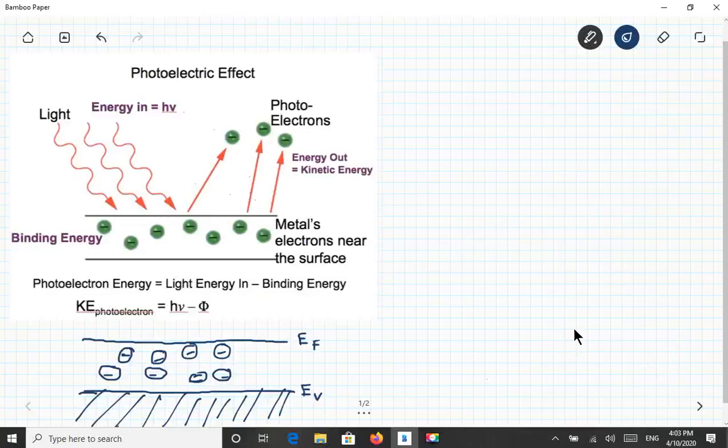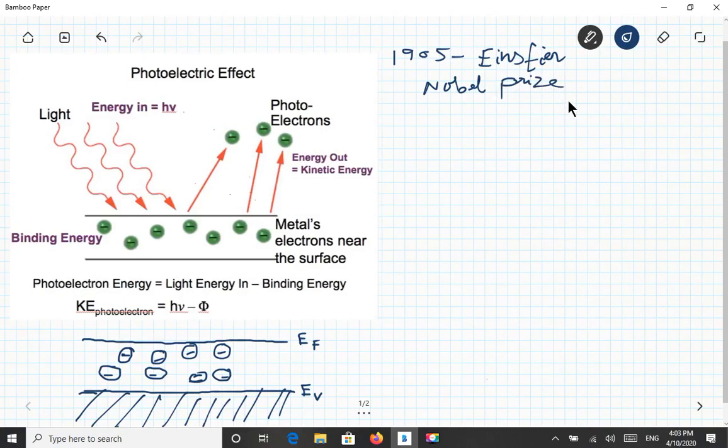Hi everyone. So the next topic we are going to see is the photoelectric effect. As you are all familiar with this photoelectric effect, I think, which was discovered by Einstein initially in 1905, and he also received the Nobel Prize for this. So you are all aware of the photoelectric effect, and that Einstein received the Nobel Prize in 1905.